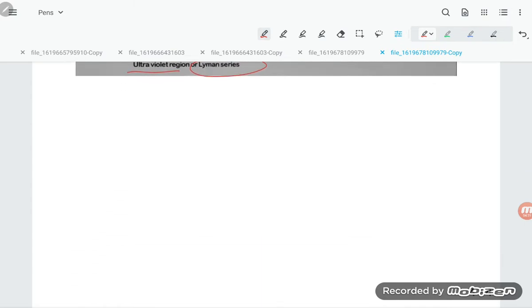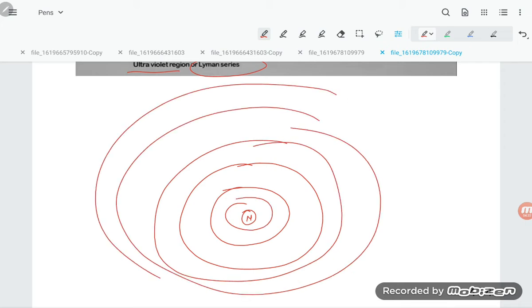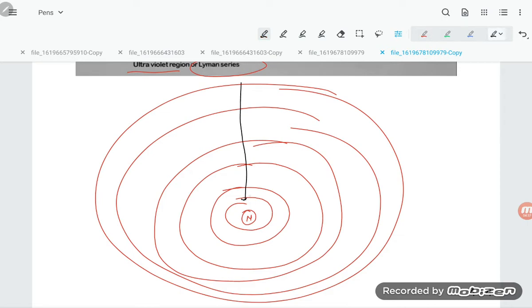So you can see how the hydrogen spectrum is formed, and you can also understand how the electron gets excited and de-excited. When the electron falls from the nth energy orbit to the ground state, this is known as the Lyman series. The Lyman series is in the UV region.